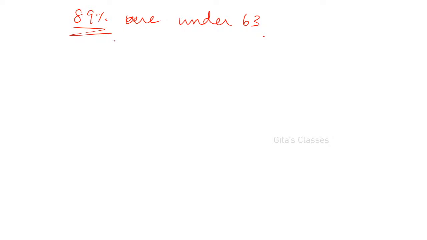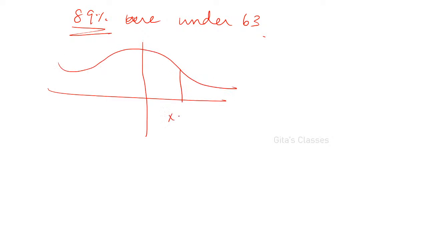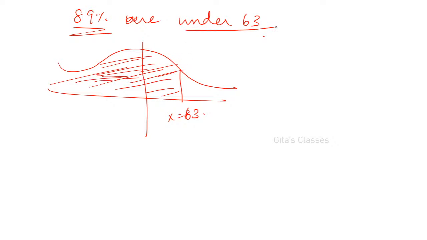89% means more than 50%, so it is on the right hand side. So x is equal to 63 is to be drawn on the right hand side. Understood? This total area is 89%. Because it is under 63, x is equal to 63 is to be marked on the right hand side, because 89% is more than 50.